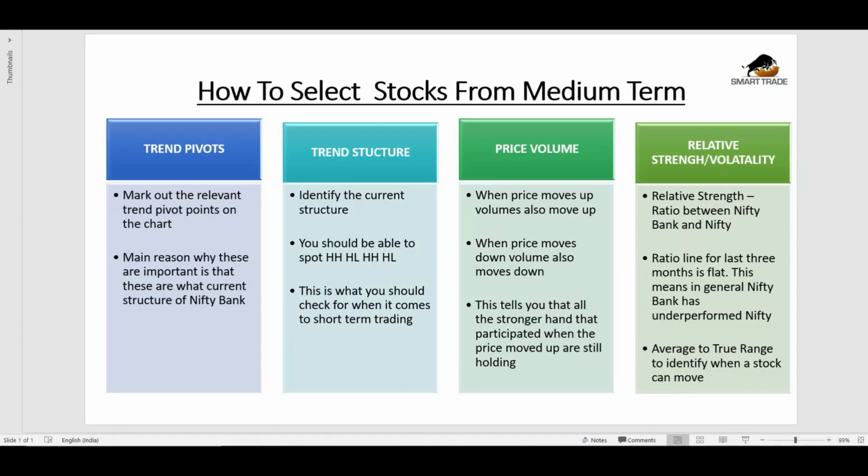Third step in this process is to look for the price to volume relationship. When the price is moving up, you should be seeing volumes also moving up, and when the price is moving down, you should be seeing volumes coming down or contracting a bit. What it essentially tells you is that the stronger hands that participated in that rally are still holding the stock. So this is a very good indication, and you should always look for the price to volume relationship.